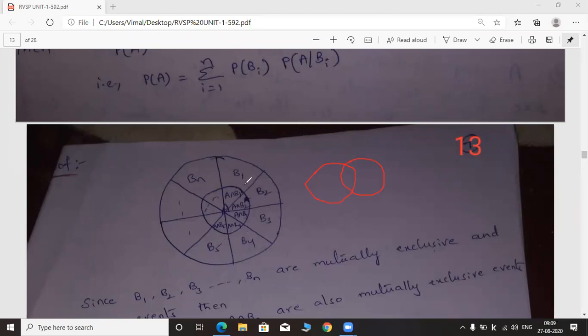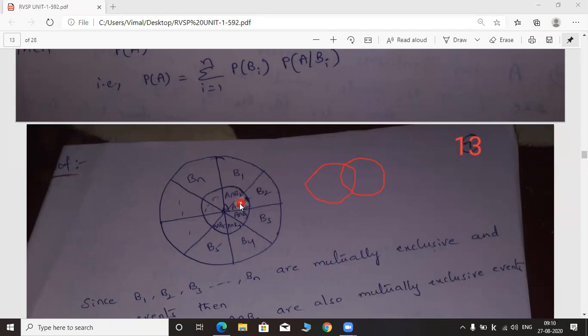Okay. So here, what is the intersection part? The outer circle is divided into slots. In the first slot, it is written like this B1. In the second slot, it is written like this B2. Next B3, B4, so on up to Bn. So we have to identify the common portions for the events A and B. What is the common portion for A and B1? This is the common portion. So this is the common portion for A and B1. So we have to write like this A intersection B1.